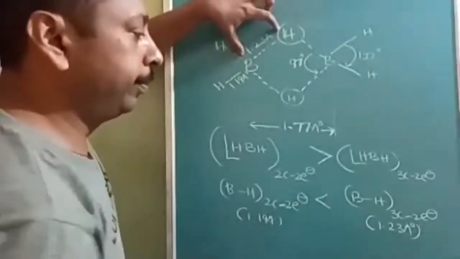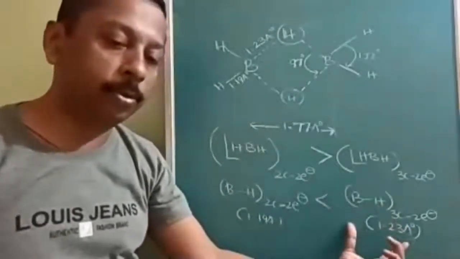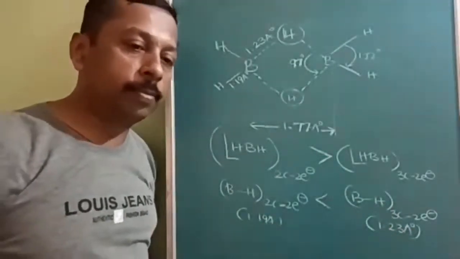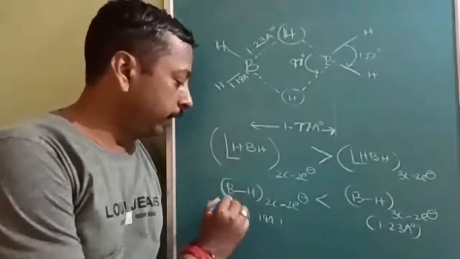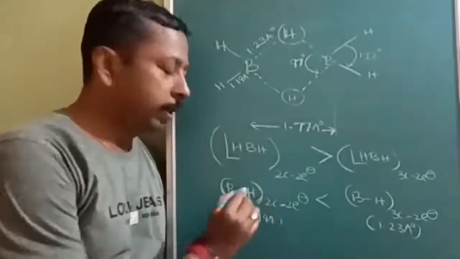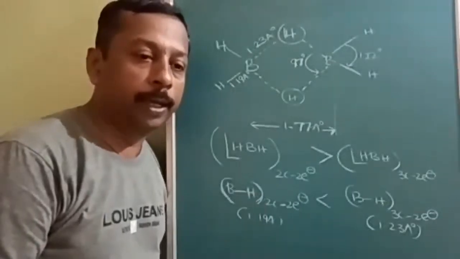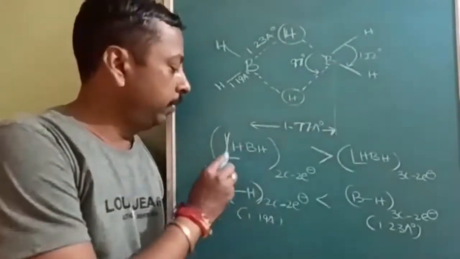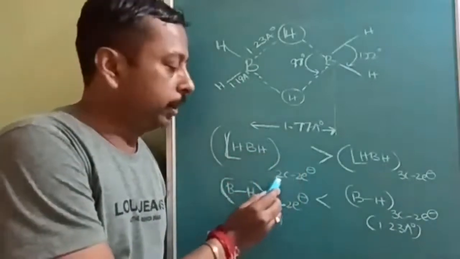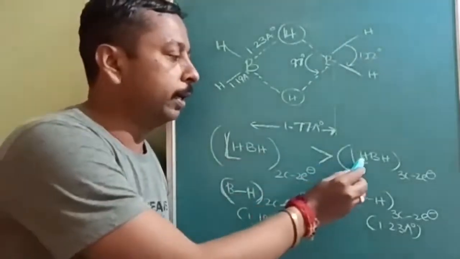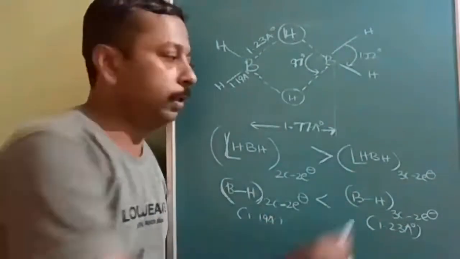So simply you should remember, whenever bond length is less, bond angle will be more. Again I am reading out, and we have already covered this topic in the bond parameter: the relation between bond length and bond angle. So the angle between hydrogen-boron-hydrogen of 2 center 2 electron is greater than the angle between hydrogen-boron-hydrogen of 3 center 2 electron. Is it clear to you?